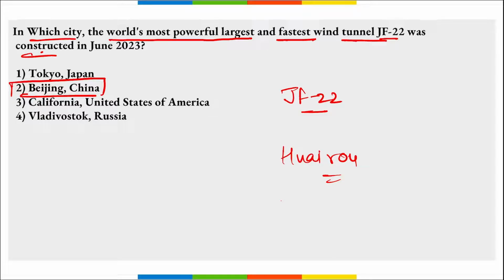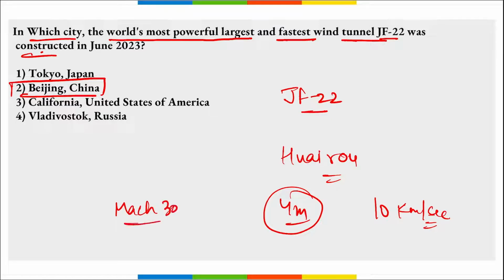Then remember, it has a diameter of 4 meters and can generate extremely high airflow speed of up to 10 kilometers per second. That is 6.2 miles per second. Also remember, this is capable of simulating hypersonic flight conditions of up to Mach 30, that is 30 times the speed of sound. So the world's most powerful, largest and fastest wind tunnel is located where? In Beijing, China.